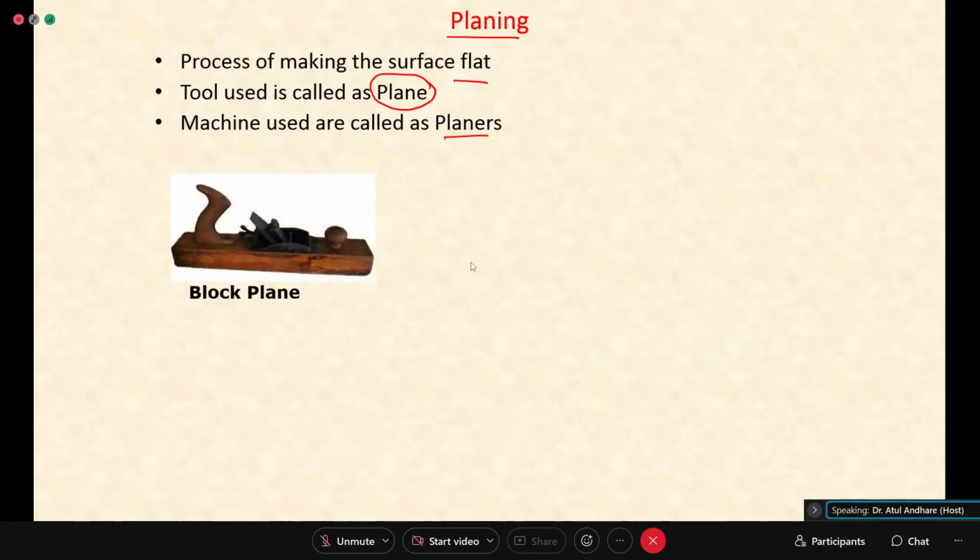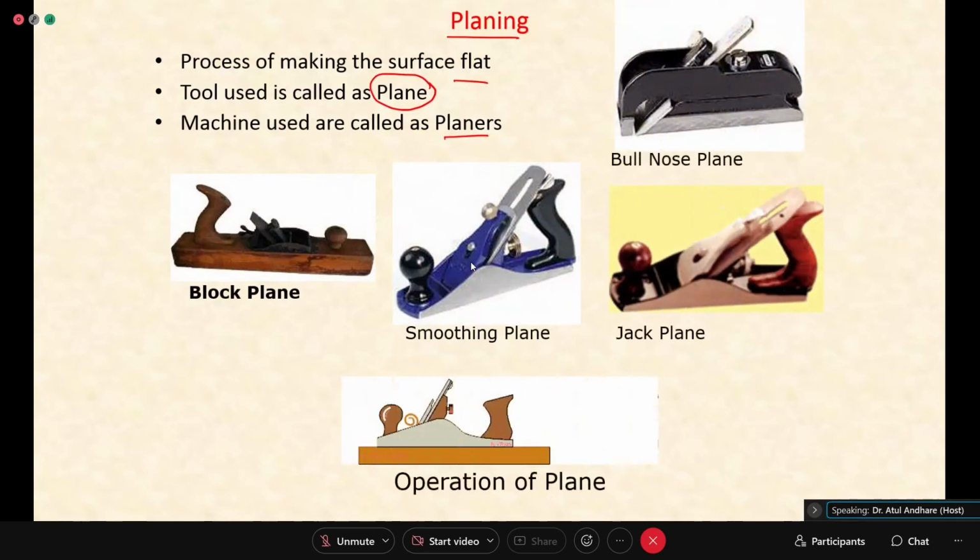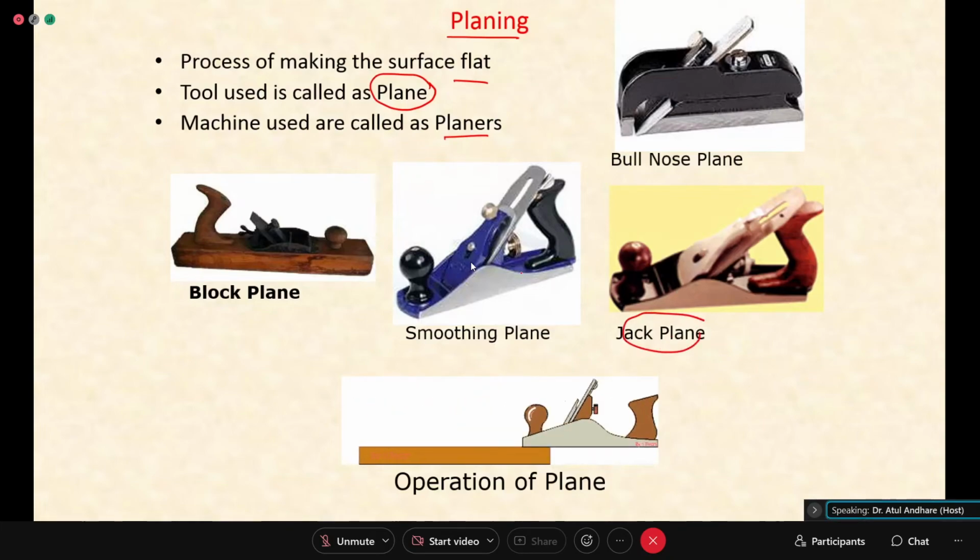Different planes are there. You may have seen with the carpenter various types of planes. The jack plane is the most common. You have a blade here, you can see. There is a blade which slightly projects below the surface of this plane. And when you move the plane over the surface, because of the blade slightly coming out of the bottom of this plane, some layer of the material is removed. And you get a smooth surface throughout that length.